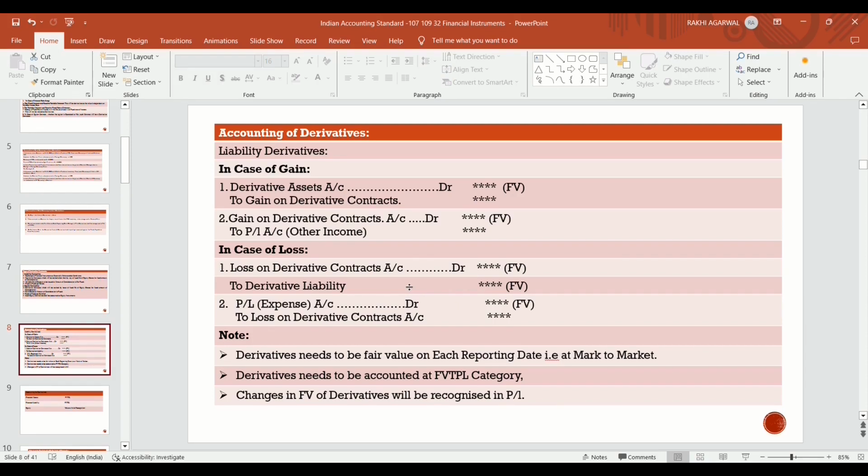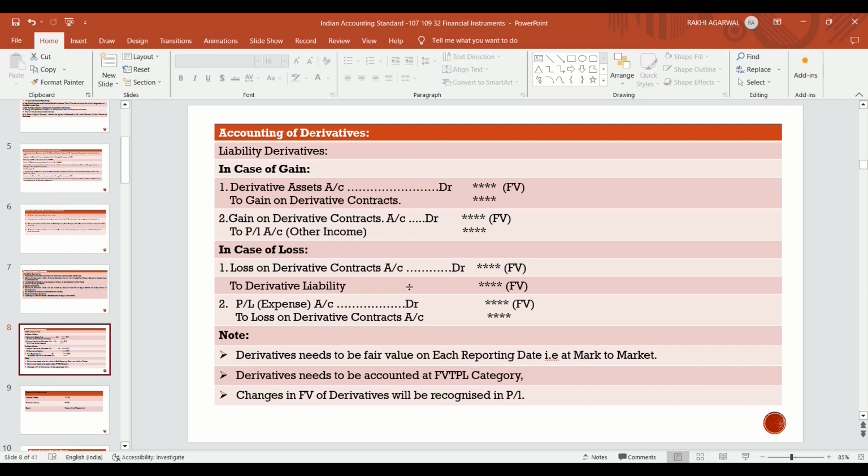In case of a gain, the derivative asset account is debited at fair value and gain on derivative contract is credited, and that gain is transferred to P&L as other income.